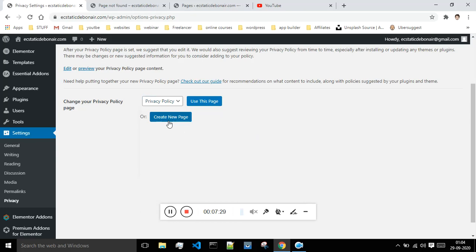Whenever you create a blog, your blog should have a home page, about us page, contact us page, and privacy page. These are some of the pages which are necessary, important, and you should have. So just make note of these things. You can either use this privacy page or create your own. So this was all about the setting steps.